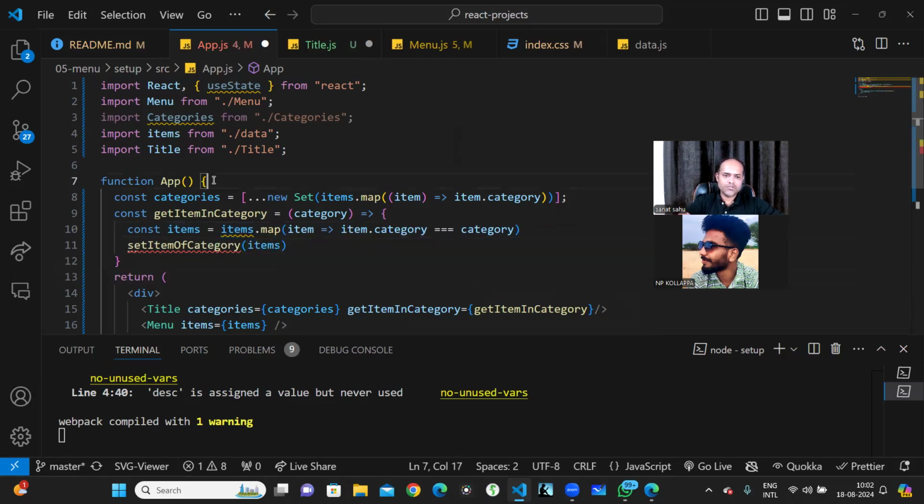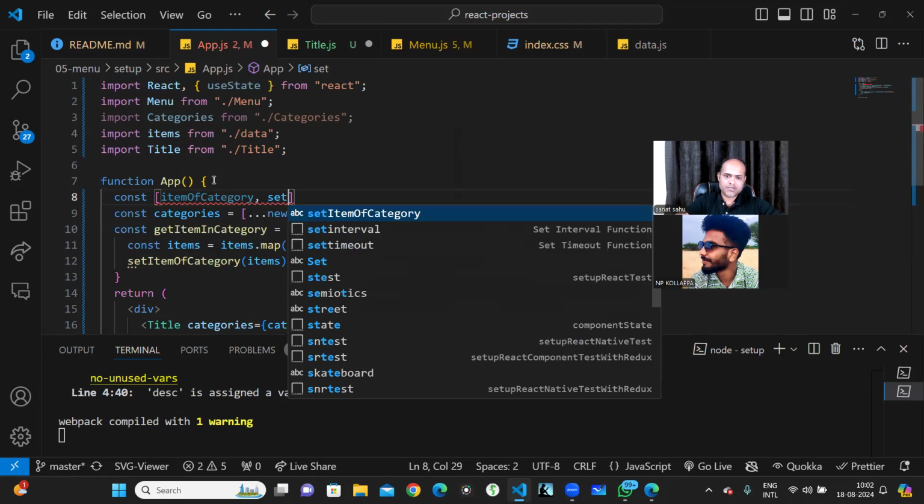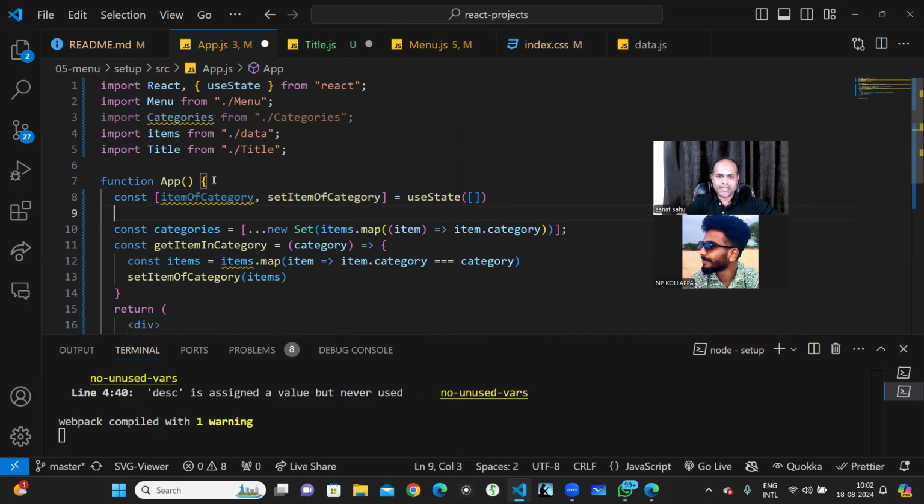I just create one useState so that I can save it nicely. I'll write item of category and set items of category. Initially it will be an empty array because I don't have anything, but later, when I'm calling this particular function, I'm setting the items in this manner.